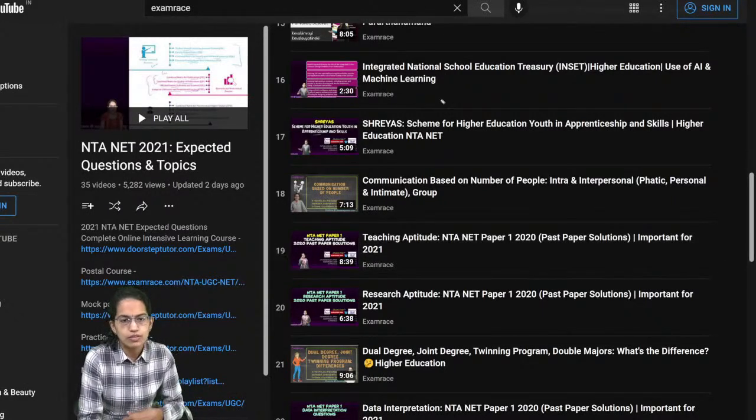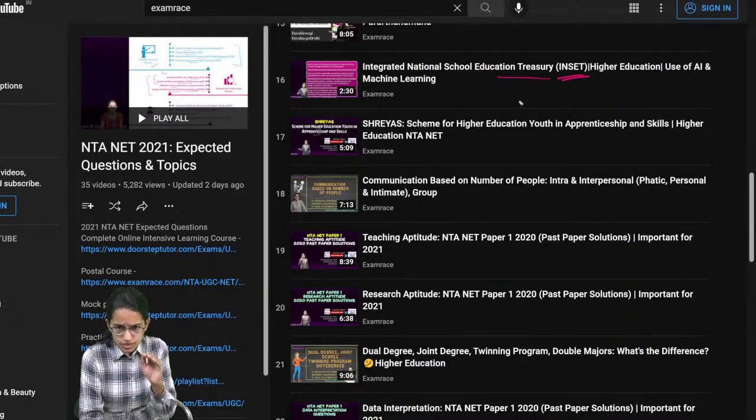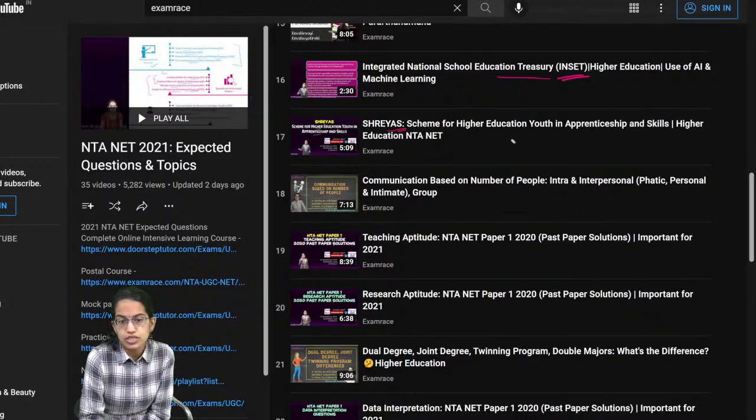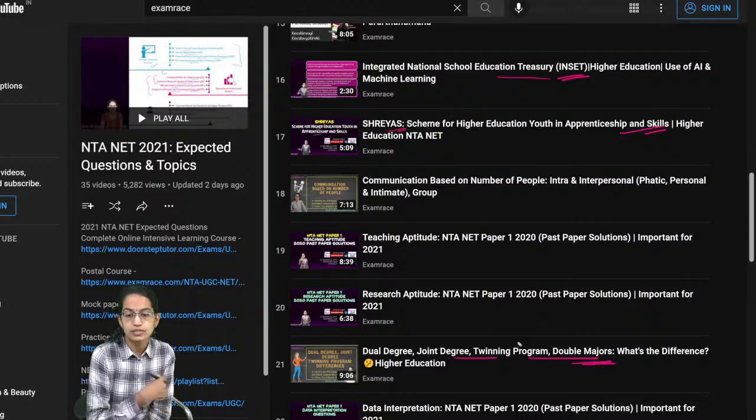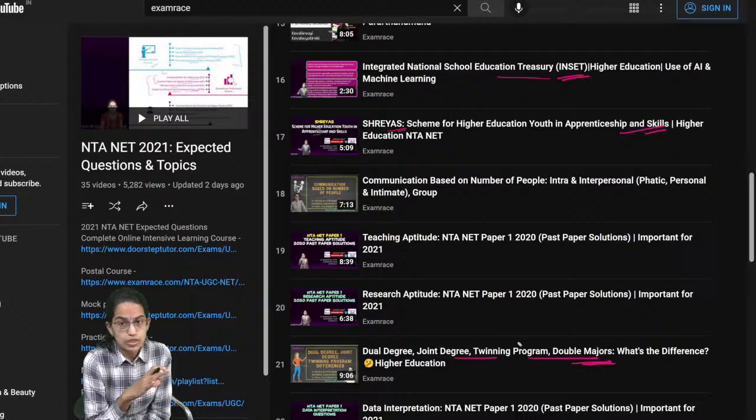Some of the important ones that we would discuss here is the INSET scheme, that is Integrated National School Education Treasury, a very important topic. Similarly, we have the apprenticeship scheme, which is the Shreyas scheme, again a very important topic. Cover this carefully. Then there are courses like dual degree, joint degree, twinning program. Then there is double majors. What are those? Which universities offer those, and what is the difference?